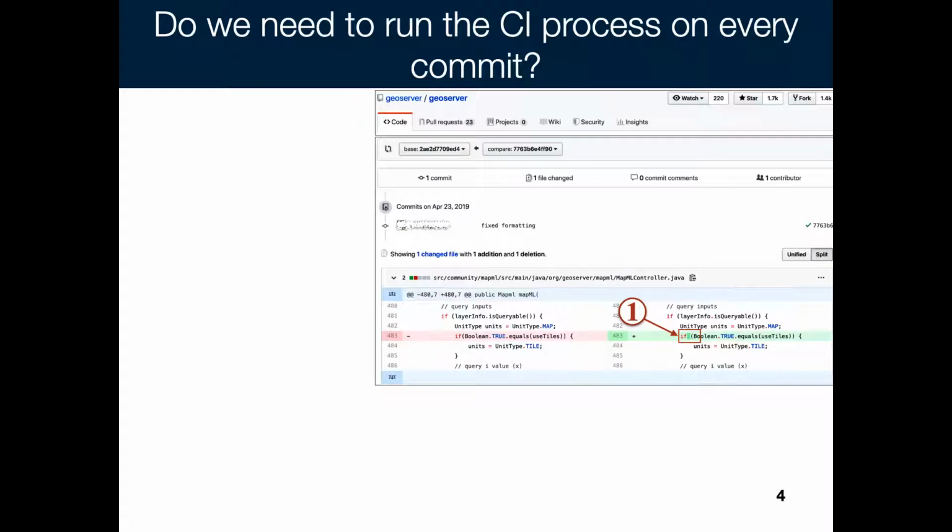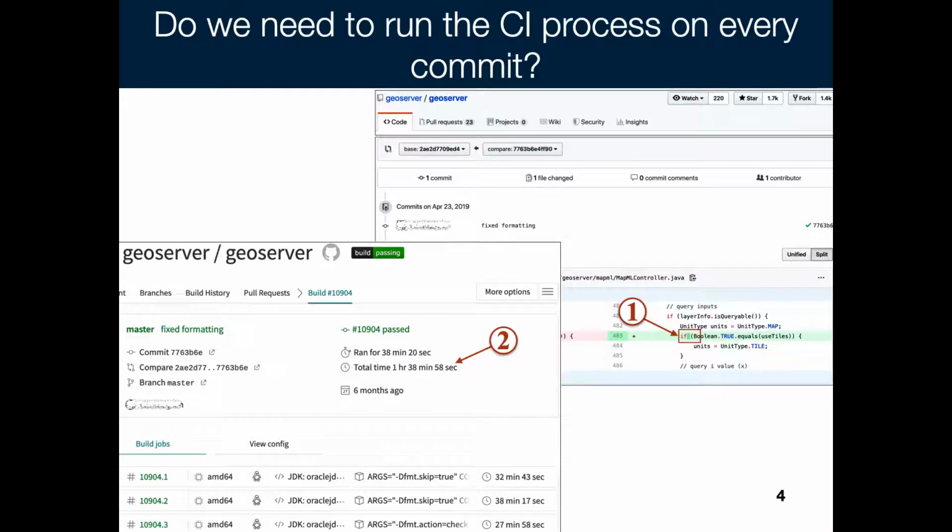One specific example of such cosmetic changes is this commit in the GeoSurfer GitHub repository. As you see here, the commit only adds an empty space to format the source code. However, running the CI process for this commit took around an hour and a half to finish. Therefore, the question that arises naturally for us: do we need to run the CI process on every commit?